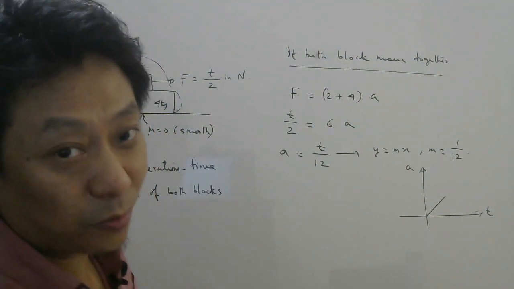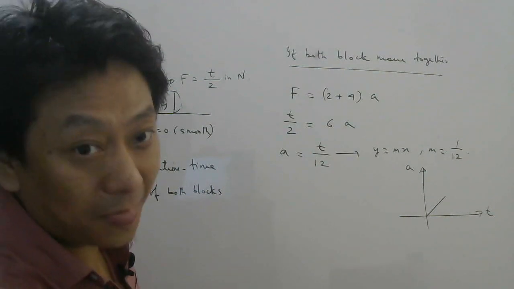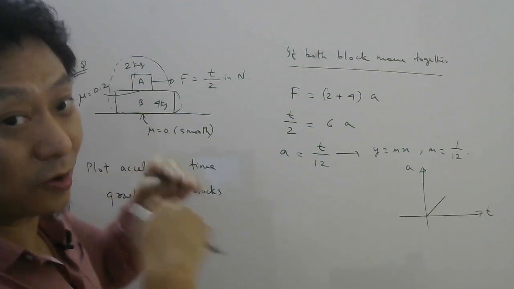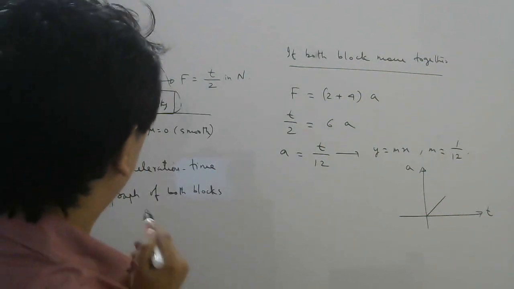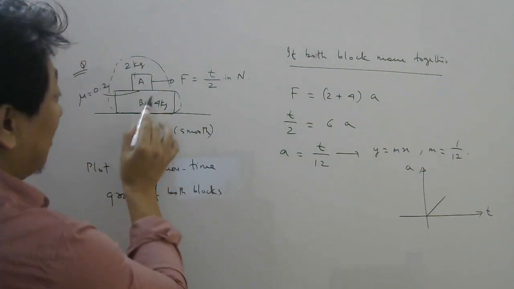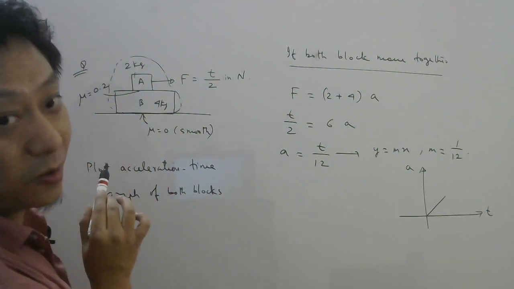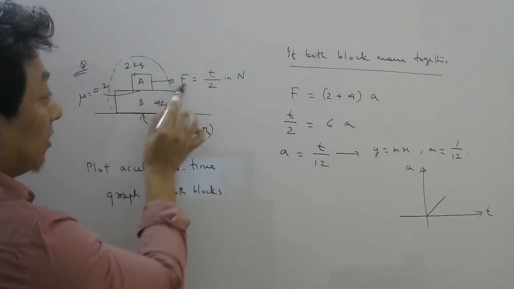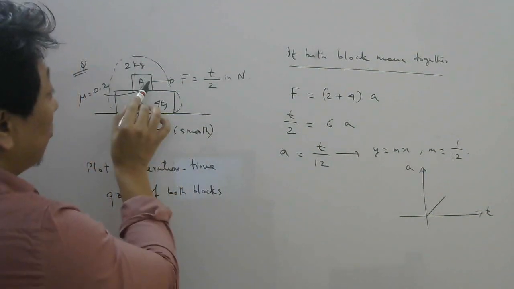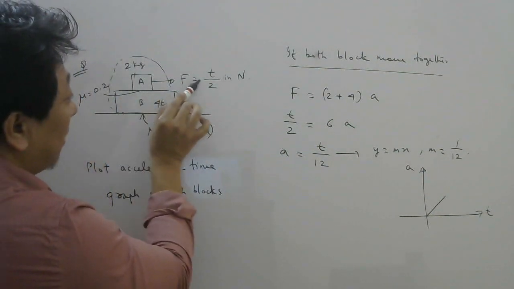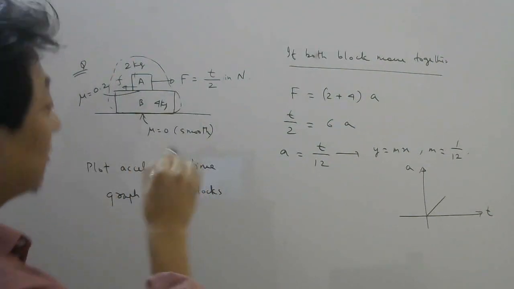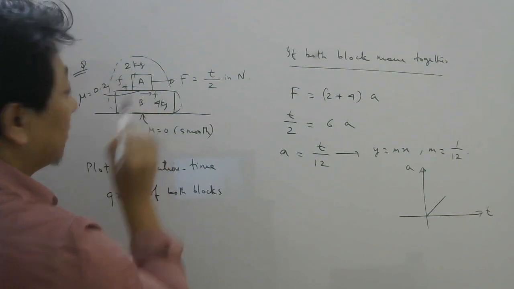Now till when can they move together? Once this force becomes very large, we know what will happen. They will be slipping on the surface because the friction here will cross the maximum static friction. So to understand at what time slipping will start, let us discuss what happens to the 4 kg block, because the 4 kg block is not feeling this force, remember. The 4 kg block is only feeling the force of friction, because when block A feels this force F, the friction on block A acts this side, and the reaction of that friction acts this side, right?